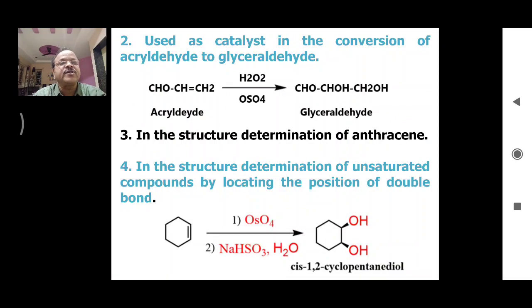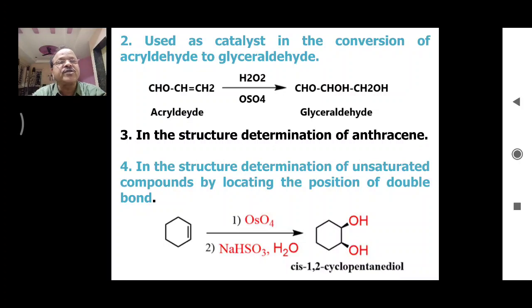In the second application of osmium tetroxide, acrylaldehyde can be converted into glyceraldehyde. This is the double bond. Osmium tetroxide gets added across this double bond and there is formation of these two OH groups. Here we are observing two OH groups. So this is the second application.